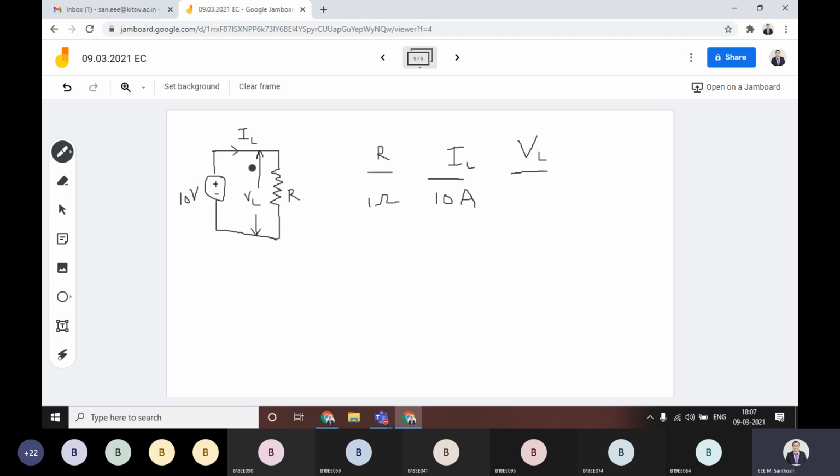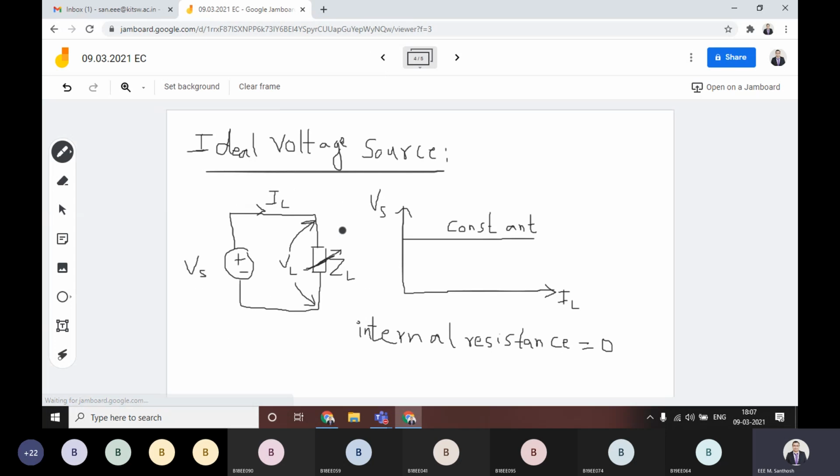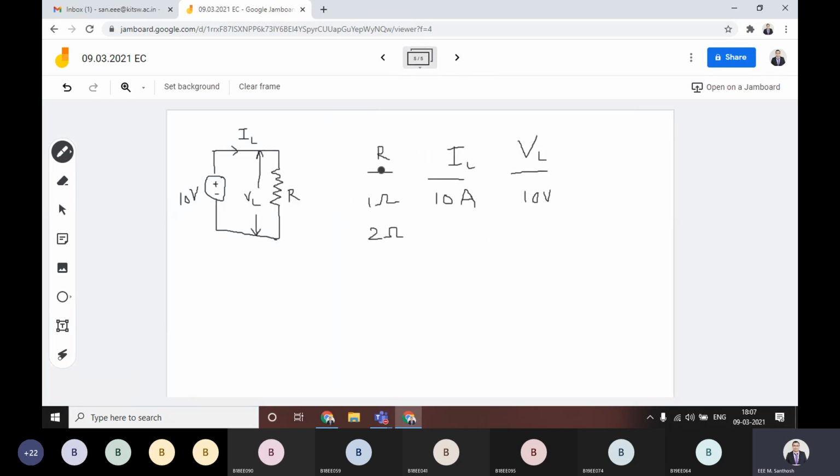What about the VL value? This is 1 ohm. The current flowing is 10 amperes. That means this value is also equal to 10 volts. Then if you change the resistance value, that means you change that impedance, whatever we are talking, this impedance that is connected to the ideal source, that resistance value which is equal to 2 ohm.